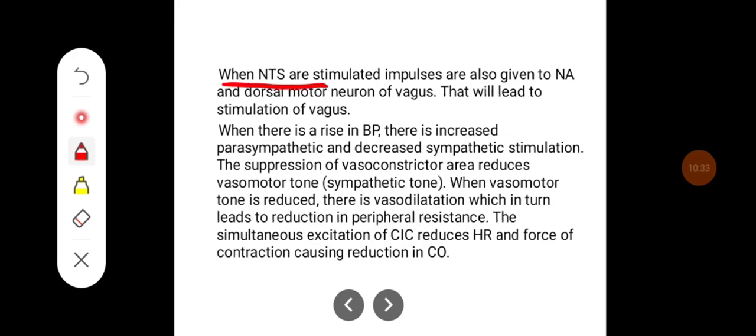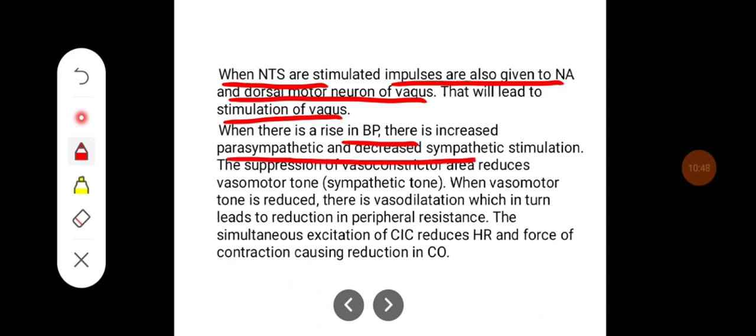When the nucleus tractus solitarius is stimulated, impulses are also given to the nucleus ambiguus and dorsal motor neuron of vagus. That will lead to stimulation of vagus. When there is a rise in blood pressure, there is increased parasympathetic and decreased sympathetic stimulation.